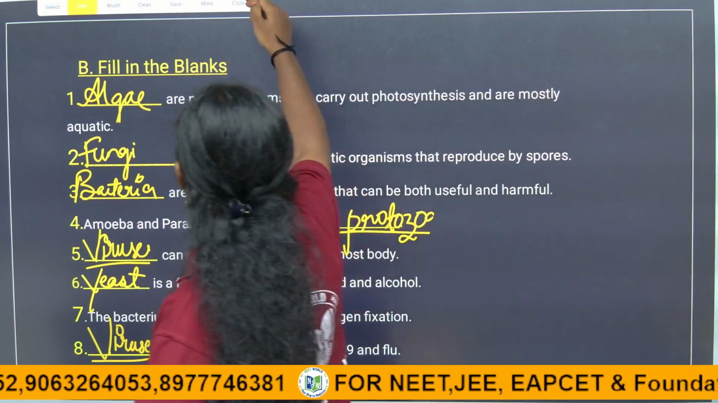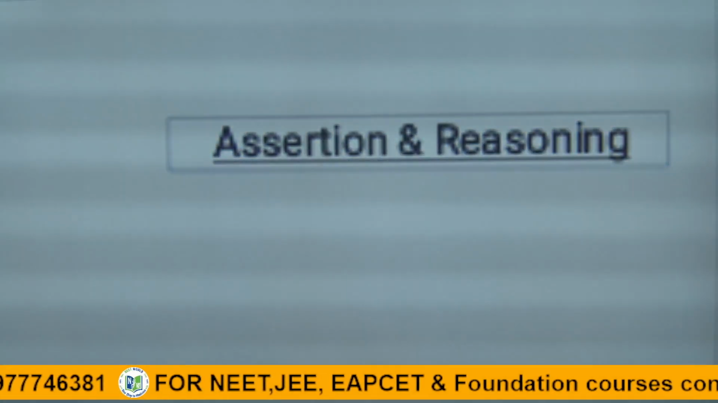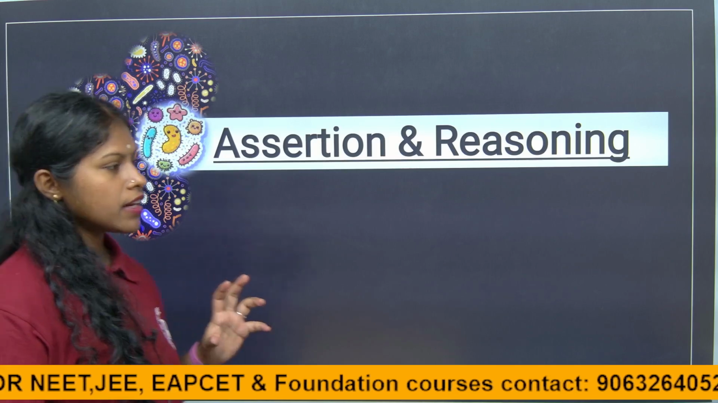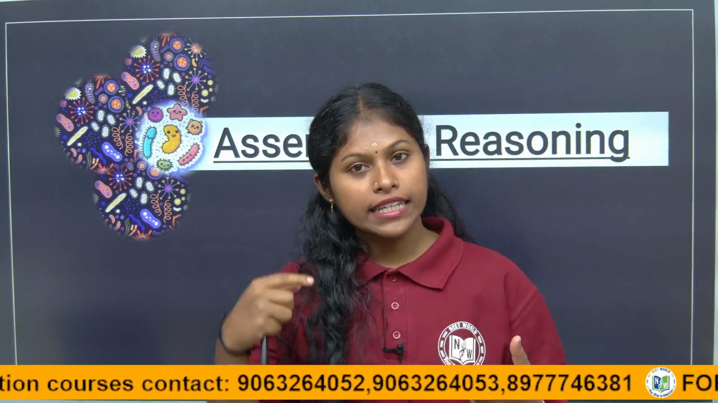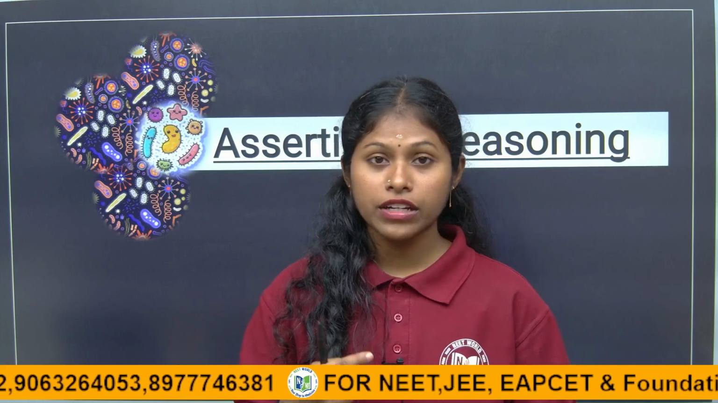Today in this session we are going to discuss assertion and reasoning questions. Children, while dealing with these questions, you have to analyze the given assertion and the reason also. You have to check whether the given assertion is true or not. If it is true, we have to see whether the reason is related to the assertion. If it is not, we have to say that the assertion is correct, but the reason is not correct.